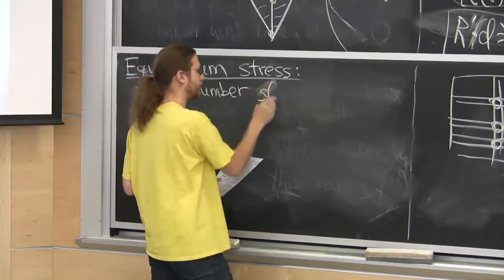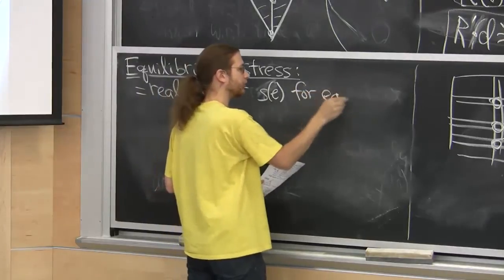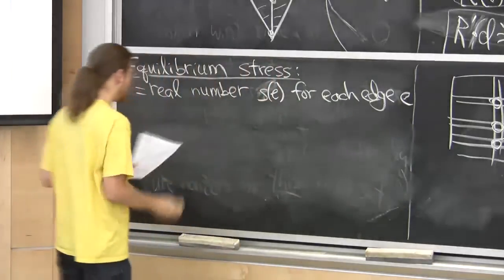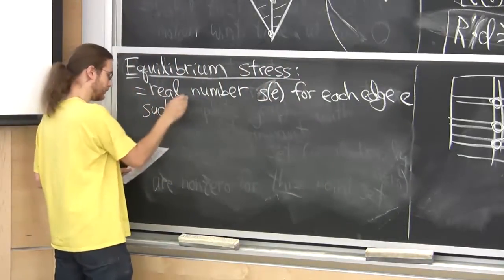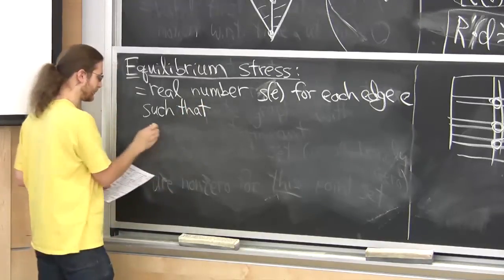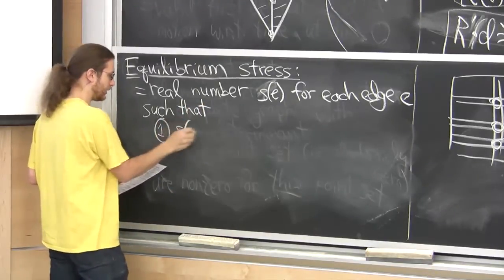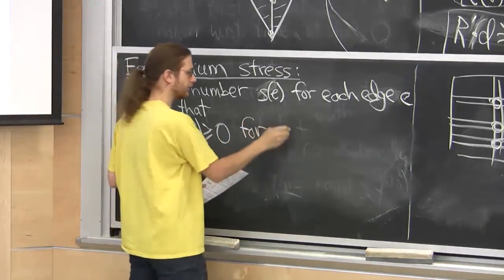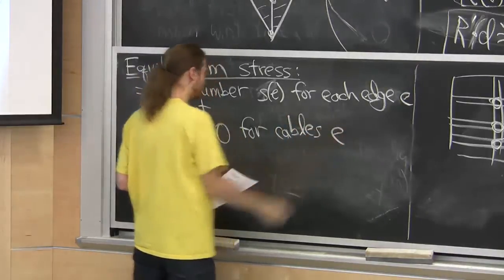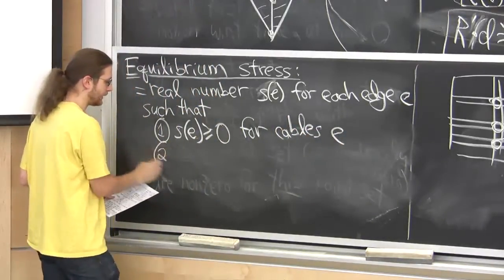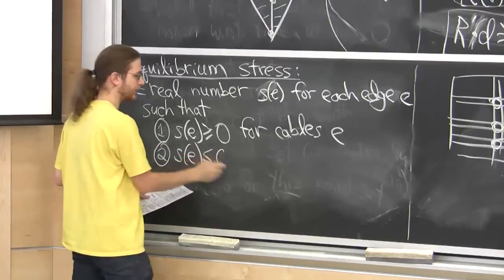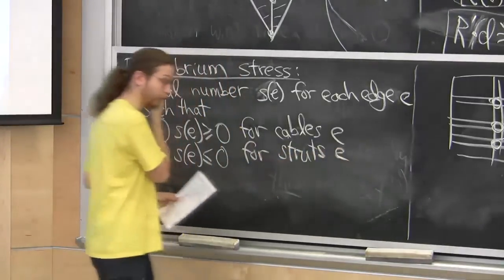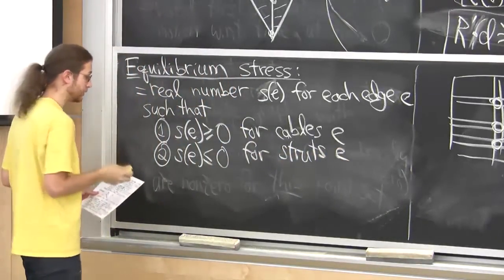So a real number S of E for each edge E. And it has to have 3 properties. If I have a cable, then that number should be non-negative. If I have a strut, it should be non-positive. If I have a bar, I don't care. It can be positive or negative or 0.